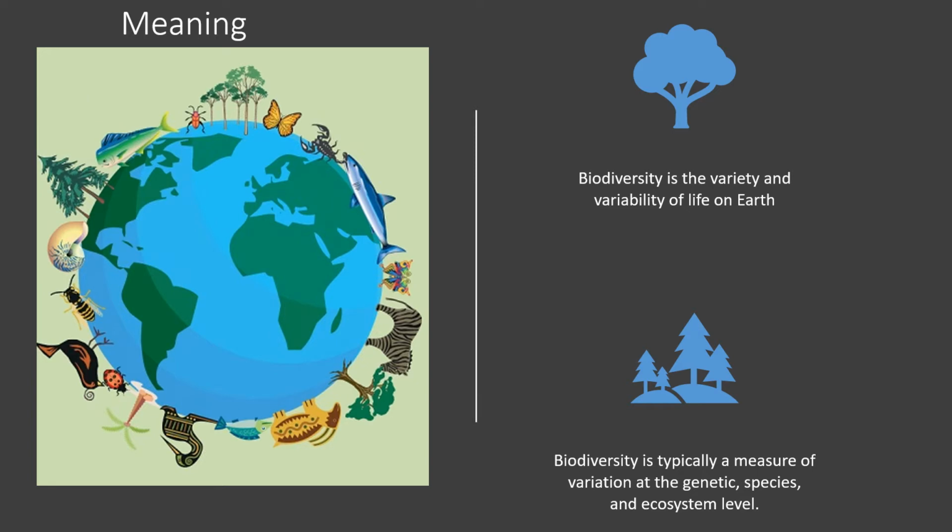Now, when it comes to the meaning of biodiversity, it is nothing but the variety and variability of different lives on this earth. On this earth, we know many different kinds of species are there. Millions of species are there.